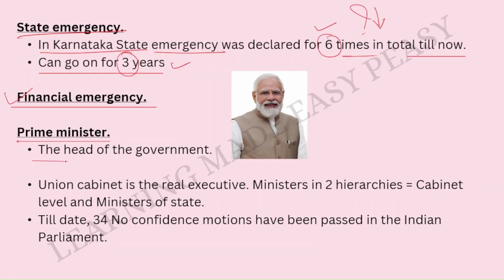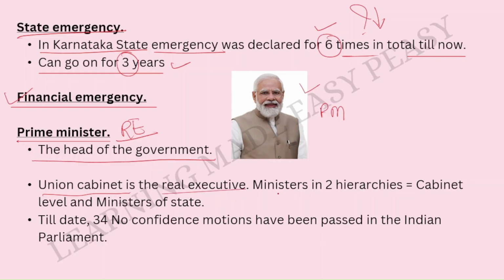Prime Minister is the head of the government, and also Prime Minister is the real executive. He is not the nominal executive, he is the real executive. The Prime Minister and his Council of Ministers act as the real executive, and they are the head of the government. Can you see this picture over here? This is the picture of Narendra Modi, who is the present Prime Minister of India. Union Cabinet is the real executive.